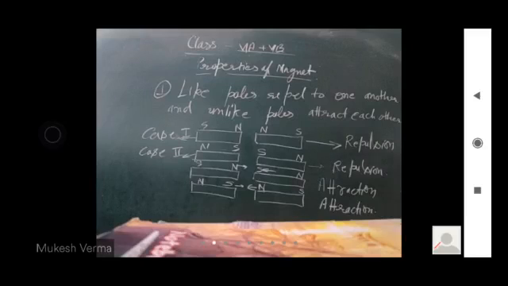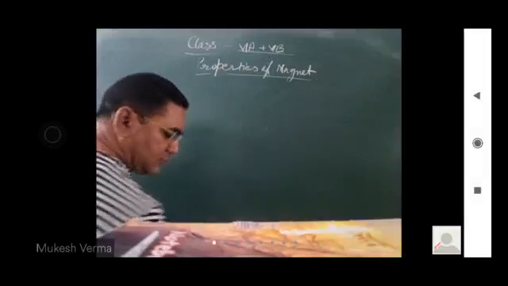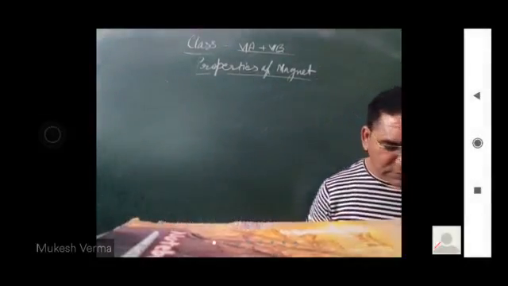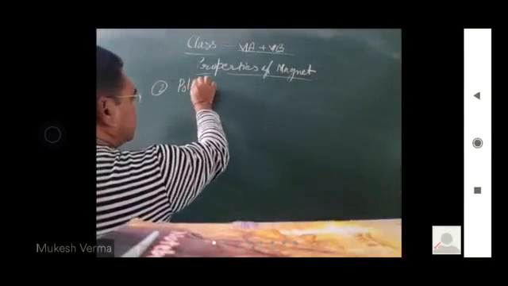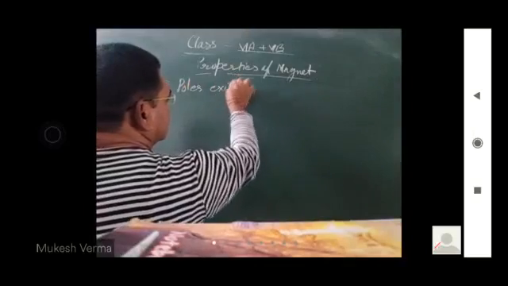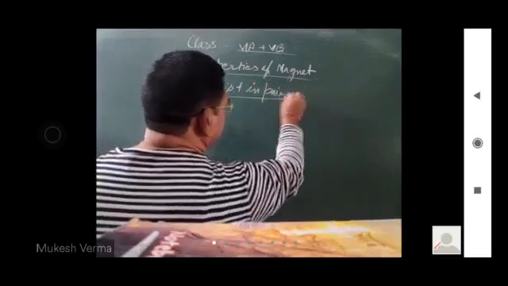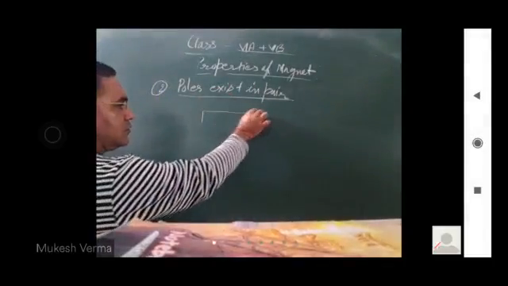Now, second property. Have you taken it? Good. Second: poles exist in pair. Poles exist in pair. What do you mean by this sentence?